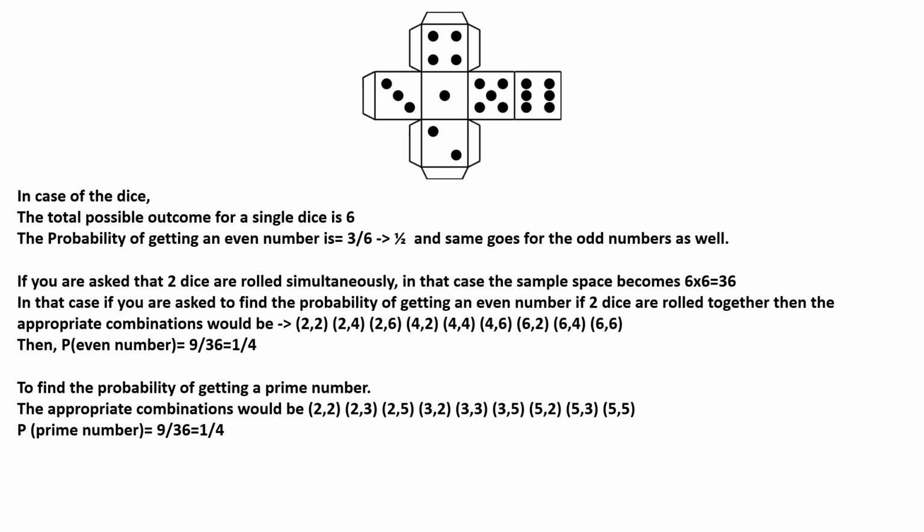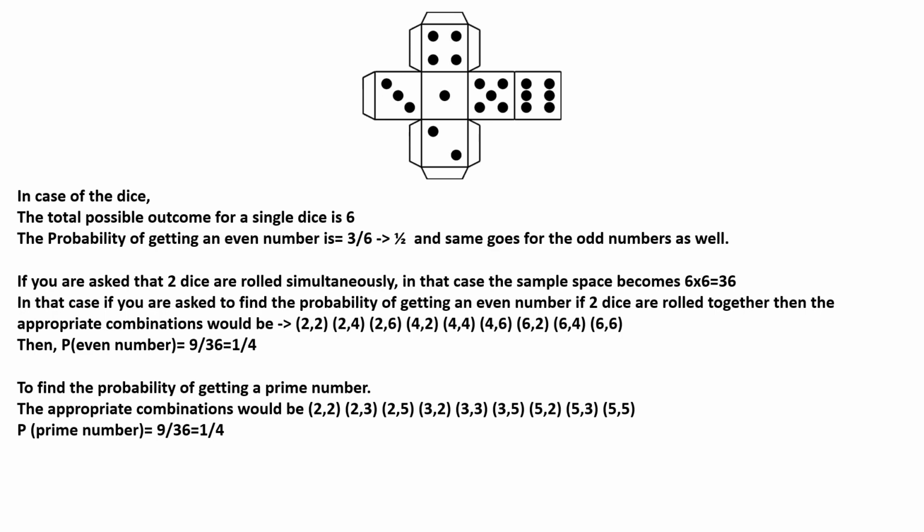And to find the probability of getting a prime number, for example, the appropriate combinations would be (2,2), (2,3), (2,5), (3,2), (3,3), (3,5), (5,2), (5,3) and (5,5). So the probability of getting a prime number when 2 dice are rolled simultaneously would be 9 by 36, that is 1 by 4.